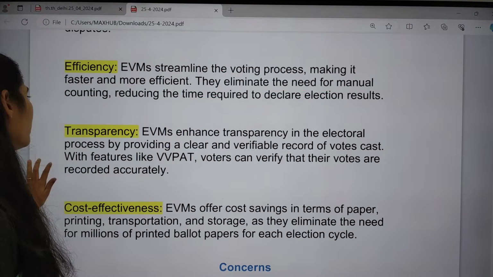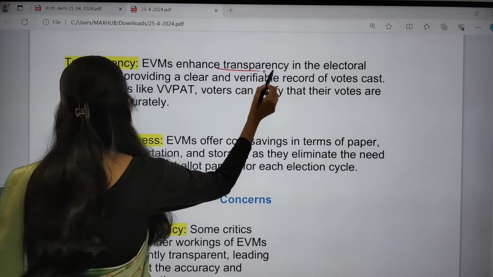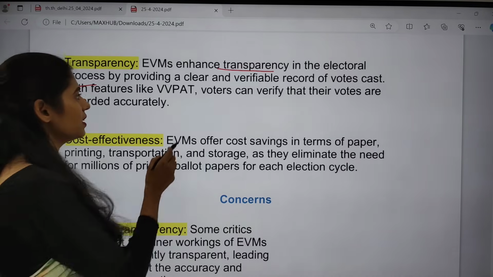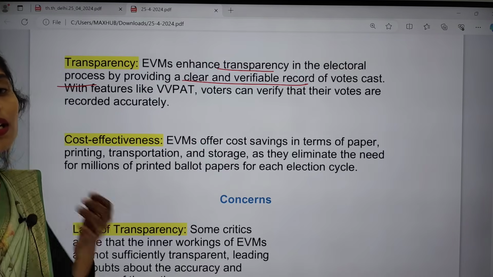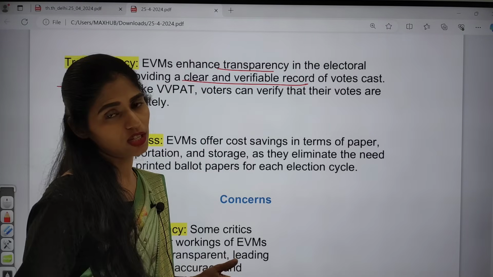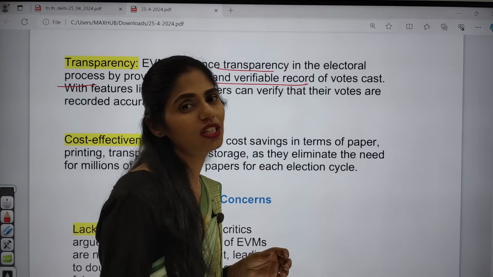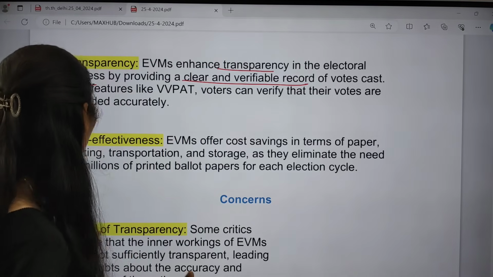And if you are talking about transparency, EVMs also enhance transparency in the electoral process because they provide a clear and verifiable record of the votes cast. For example, here we also have the VVPAT. Because of this, we can verify the votes recorded in the EVM with the VVPAT so that we can ensure more transparency here.